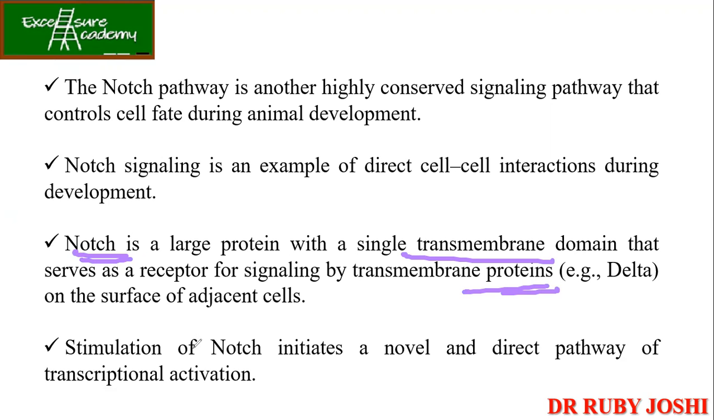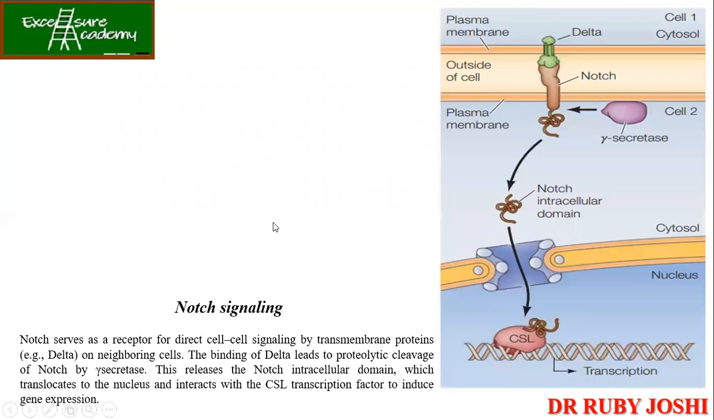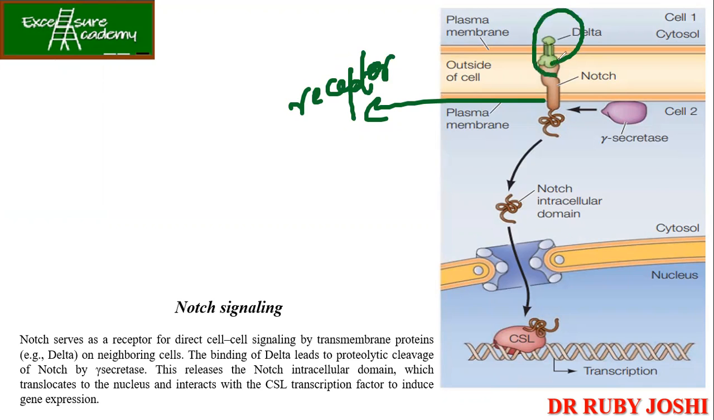Okay, now the stimulation of Notch initiates a novel and direct pathway of transcriptional activation. So let's talk about the Notch signaling. You see that over here, Notch is a single transmembrane protein, so this is acting as the receptor. Now, what is going to be the ligand? The ligand is going to be Delta, another protein. So it acts as a receptor for direct cell-to-cell signaling by transmembrane proteins on the neighboring cells.